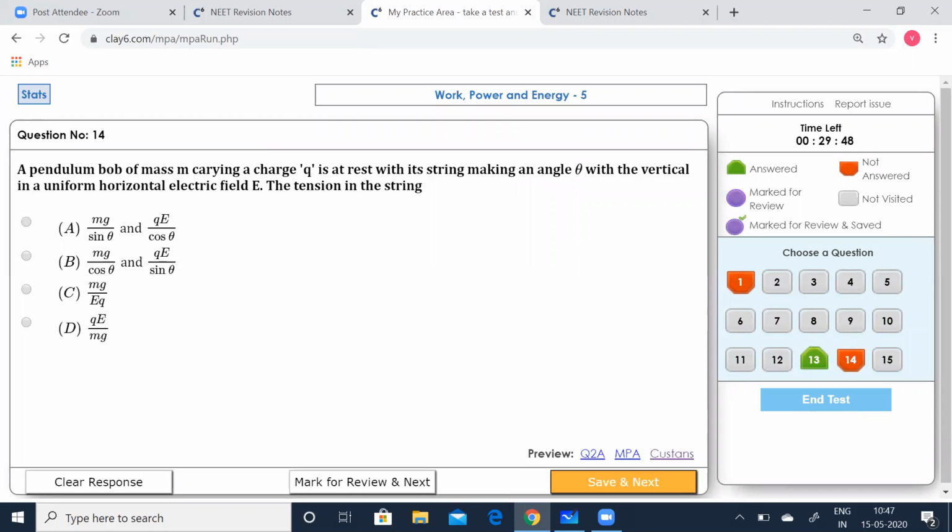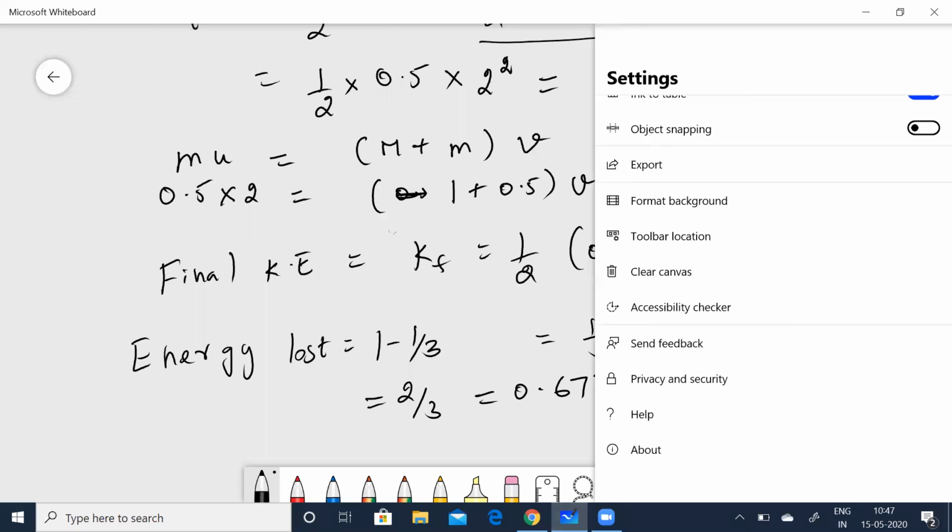A pendulum bob of mass M carrying a charge Q is at rest with its string making an angle theta with the vertical in a uniform horizontal electric field E. The tension in the string is how much? Let's calculate. Let me quickly draw the diagram.